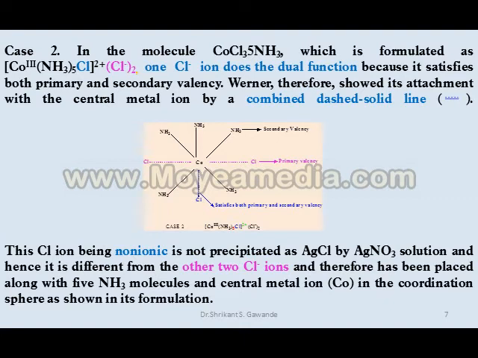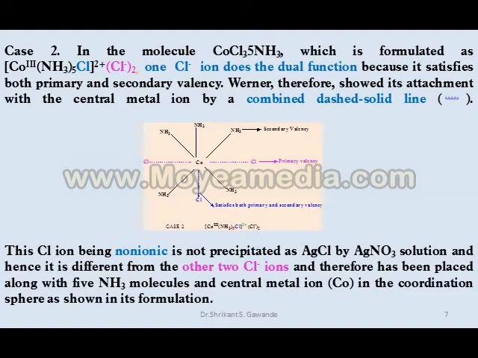This blue Cl− ion does the dual function because it satisfies both primary as well as secondary valency.